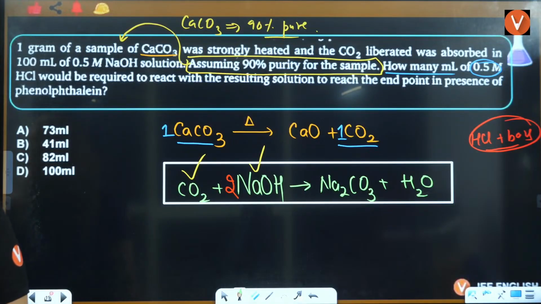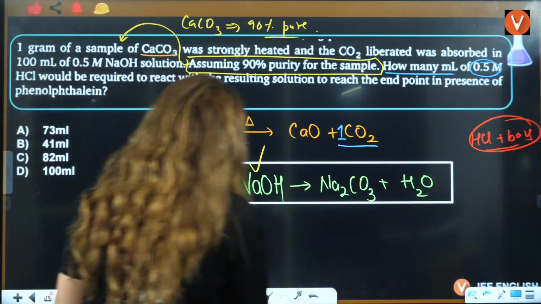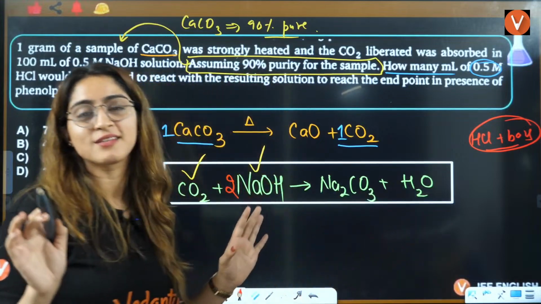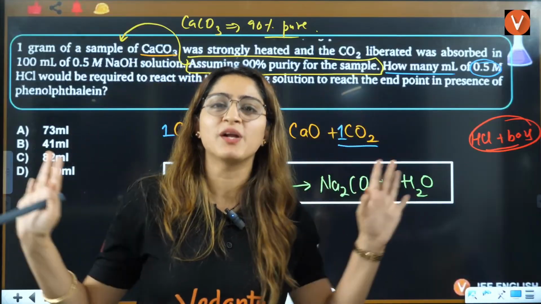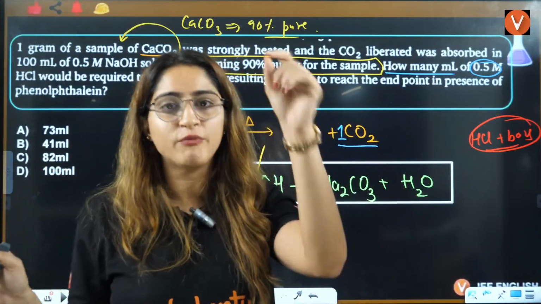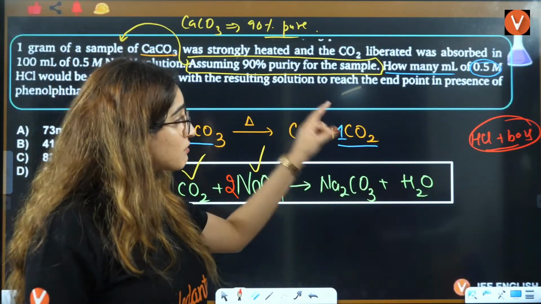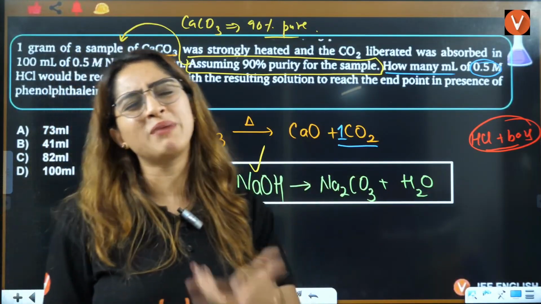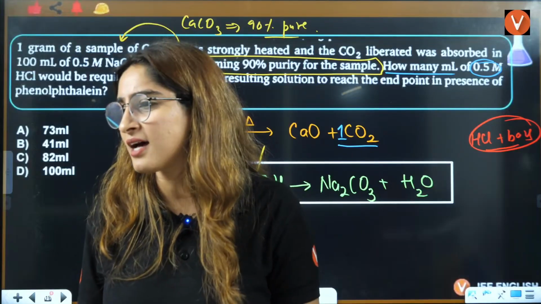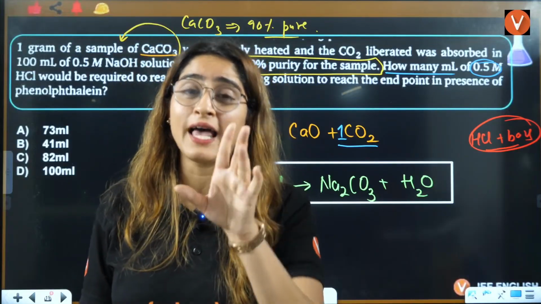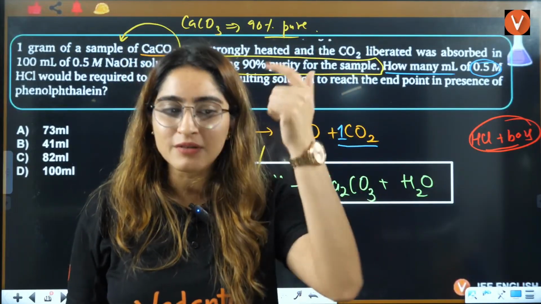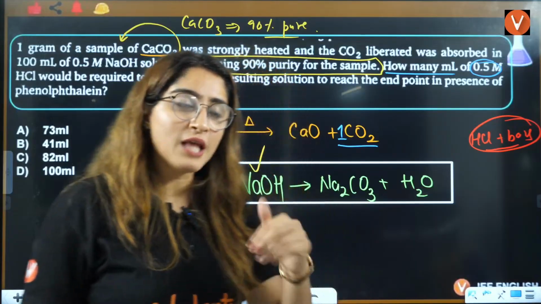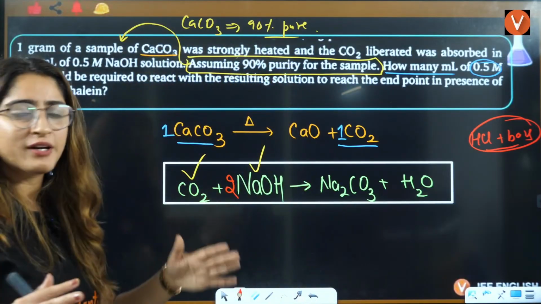Am I solving a question with one reaction easily, but I feel difficulty in a question with multiple reactions? That is why you have to do question practice, right? That is why I don't bring out simple questions for you. I'll boost your ego with simple questions, but in the exam, you will be like, ma'am, why did you do this to me, right? But now you'll be like, ma'am, why are you doing this to us, please end the class. But in the exam hall, you will thank me, ma'am, thank you for teaching us this question so patiently, because now you're in the starting phase, right? So that's why I take up questions which have multiple reactions also.